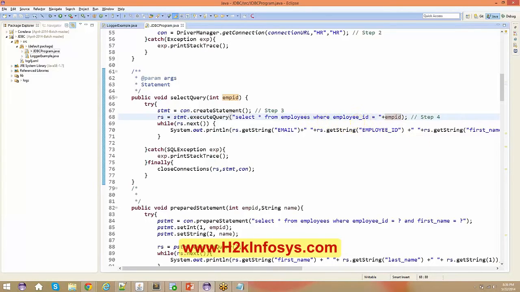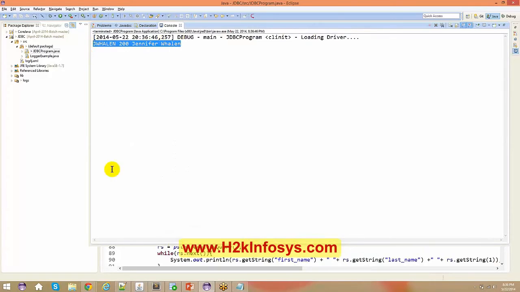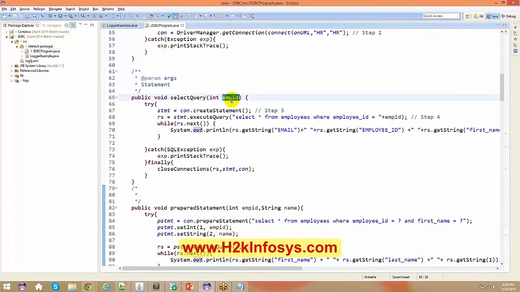Now if I run this program, run as Java application, I only see the information about Jennifer, right? Now as I'm passing this, there is even an option for me to not take care of that particular argument, so I just removed this out here. Okay, nothing much.